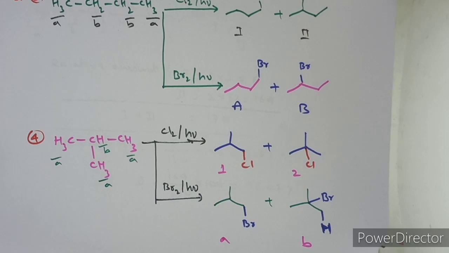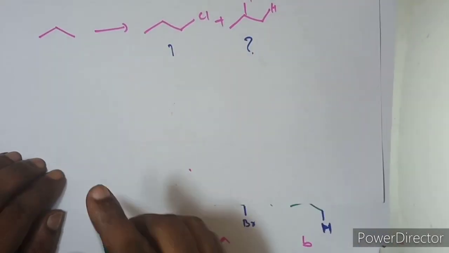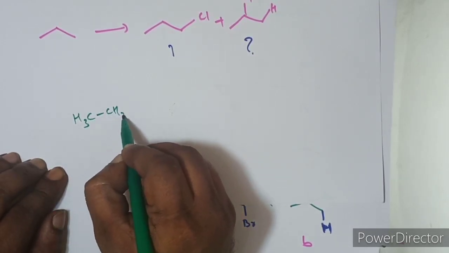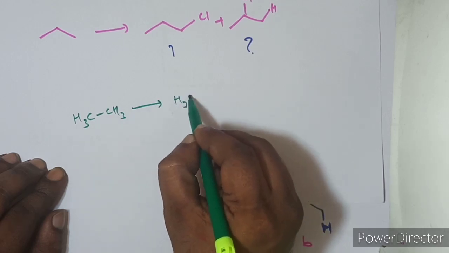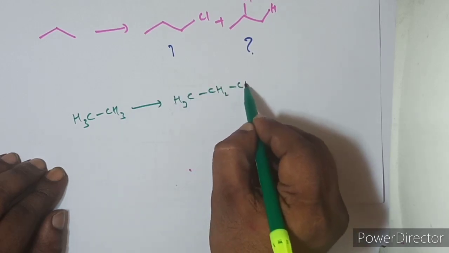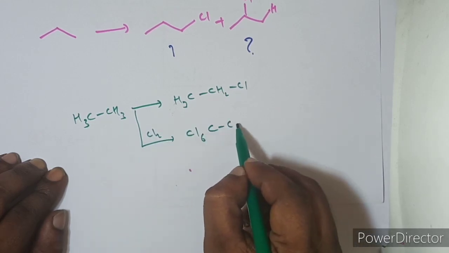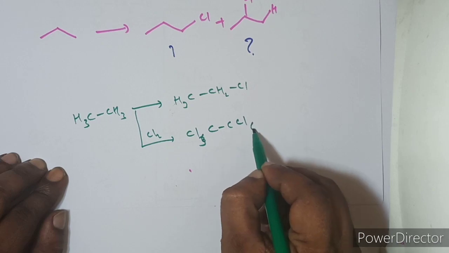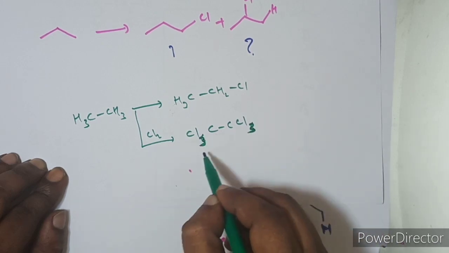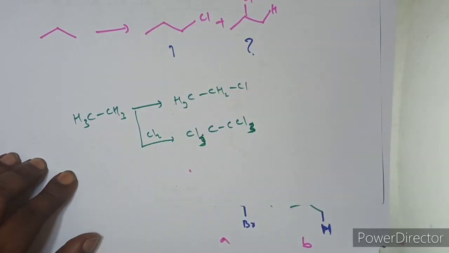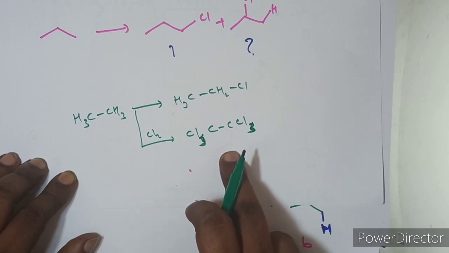Here I will tell you one more thing you must remember. In the chlorination of ethane, when you subject it to monochlorination, you get ethyl chloride. But when you react with excess chlorine, we get hexachloroethane, where all the hydrogens are replaced. This hexachloroethane is called artificial camphor. Artificial camphor is important for competitive exams.